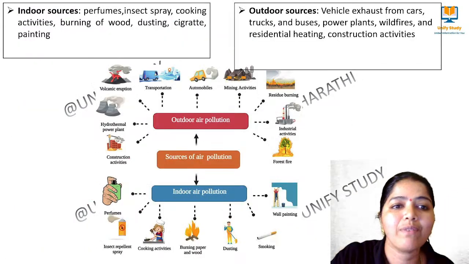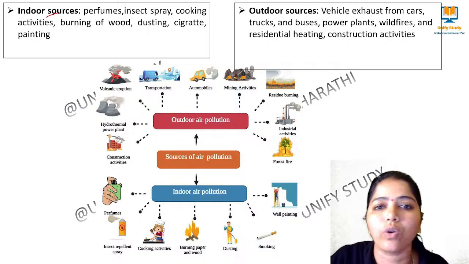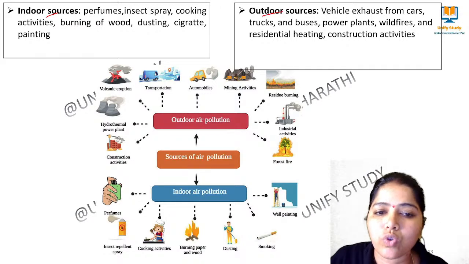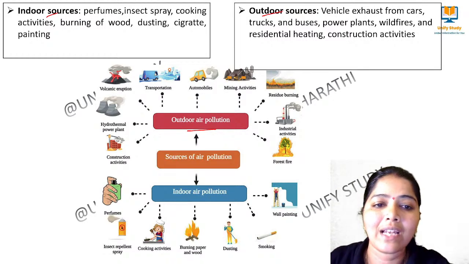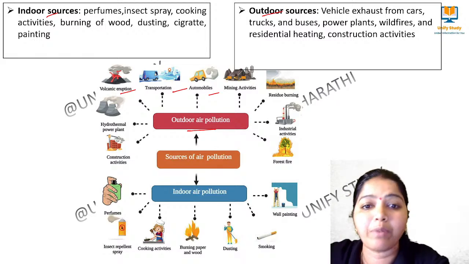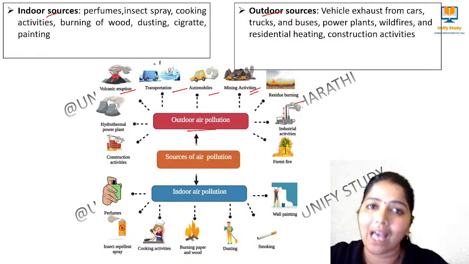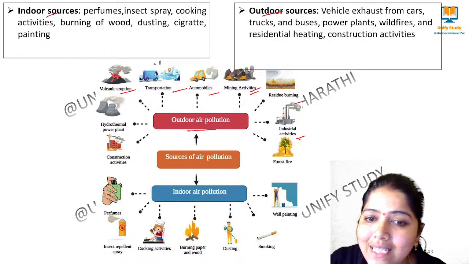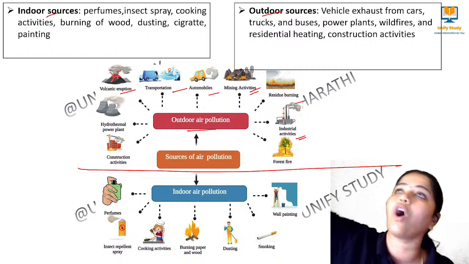Yes. Next we move to a brief understanding of indoor sources, you can note it down, and outdoor sources. When it comes to outdoor air pollution, when we go outside, where can we get it from? From volcanoes, transportation and automobiles, which emit carbon monoxide, and mining activities and residue burning, where we also have carbon monoxide. Industrial activities and forest fires are also sources of outdoor air pollution.